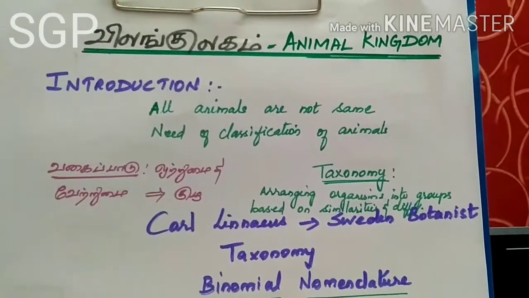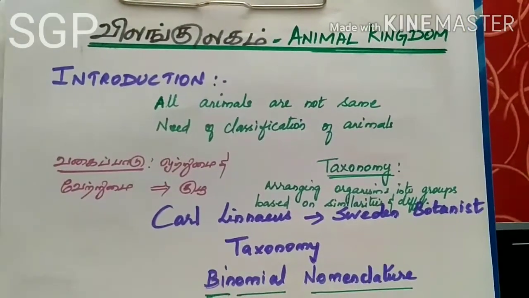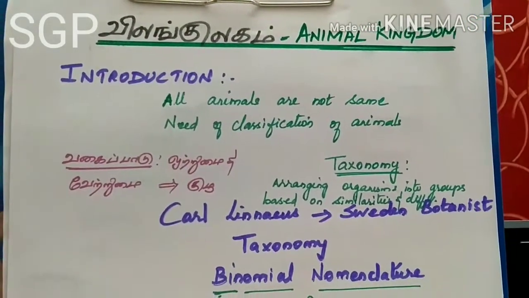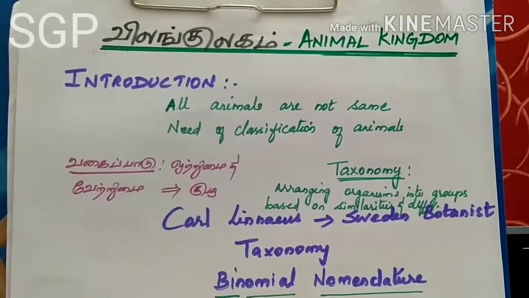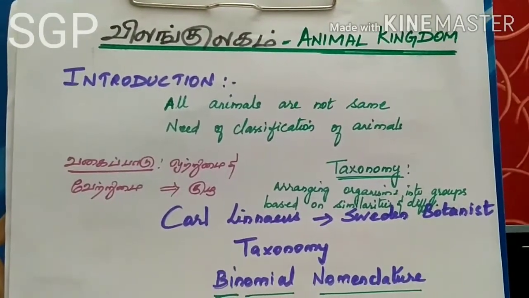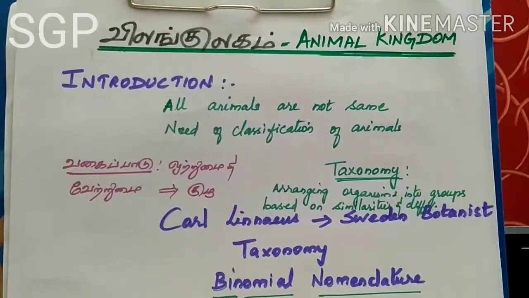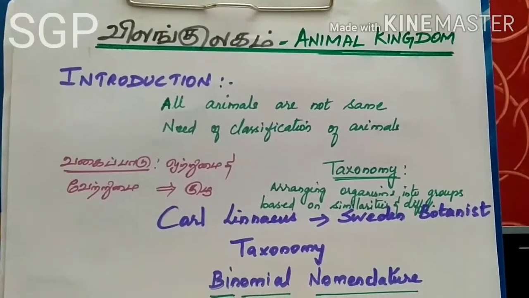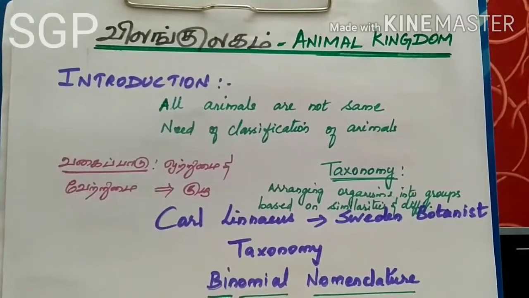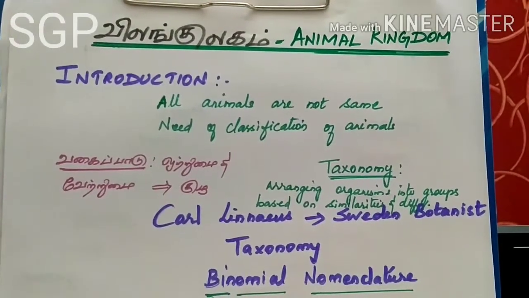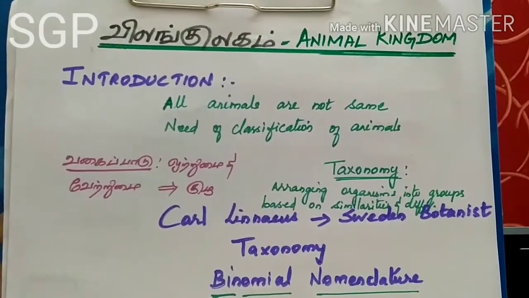Hello students, today we are going to learn about the ninth standard science lesson, Animal Kingdom. On this earth, millions of organisms are present. Nearly 1.5 million species of organisms are present on this earth.